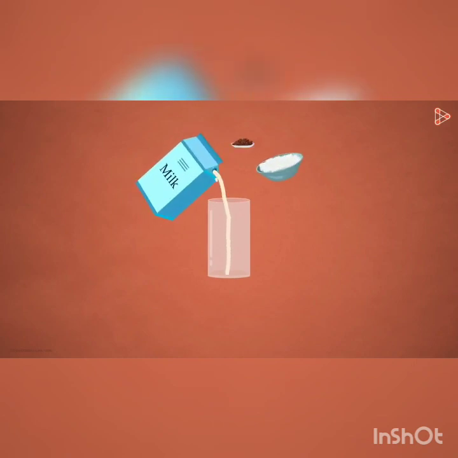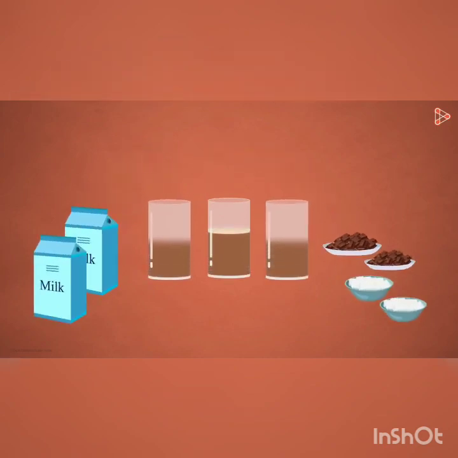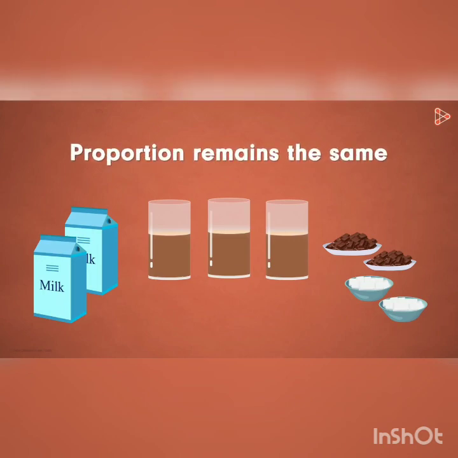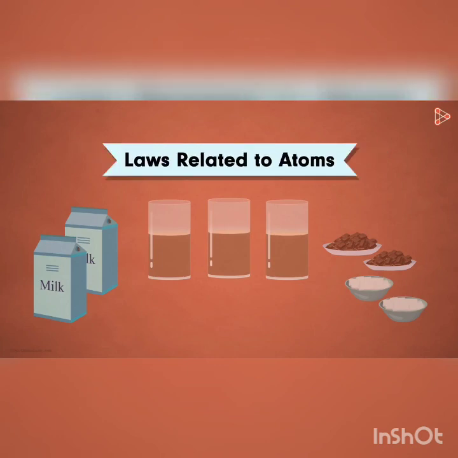If we plan to make chocolate milk for our family, then we will add ingredients like milk, sugar and chocolate in a proportionate amount, right? Now what if we have guests at home? We will simply have to double or triple the amount of individual ingredients. Simple, isn't it? It means that for a particular recipe, the proportion of inputs will almost always remain the same. Why are we discussing this along with the concept of atoms? That's because it will help us understand a few important laws related to atoms.